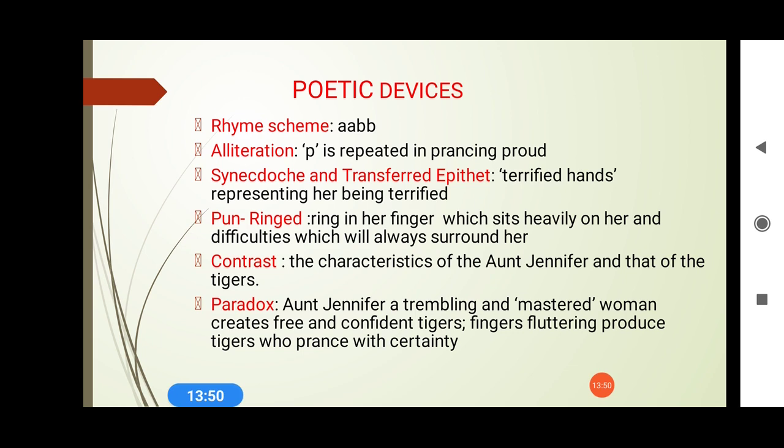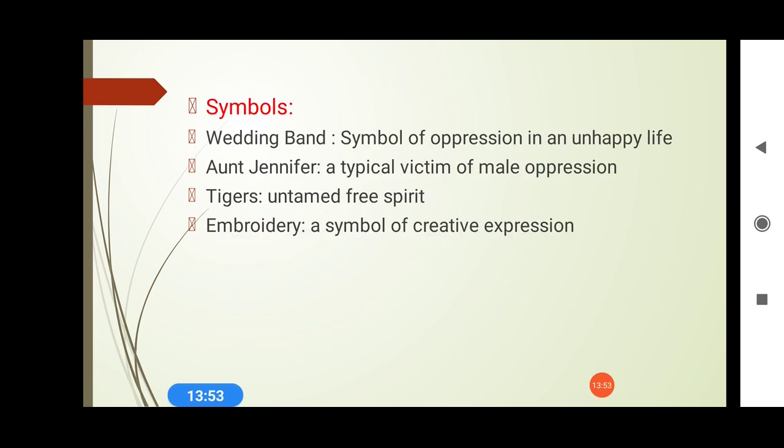So now one more poetic device is used throughout the poem, and that I would like to discuss with you: symbols. Throughout the poem from stanza 1 till stanza 3, lots and lots of symbols have been used. The first symbol used in the poem is in the title itself, Aunt Jennifer's Tigers. Here tigers means what? Untamed free spirit. See, the tigers represent the male people, the males, whereas Aunt Jennifer represents the women. So the tigers have been used here.